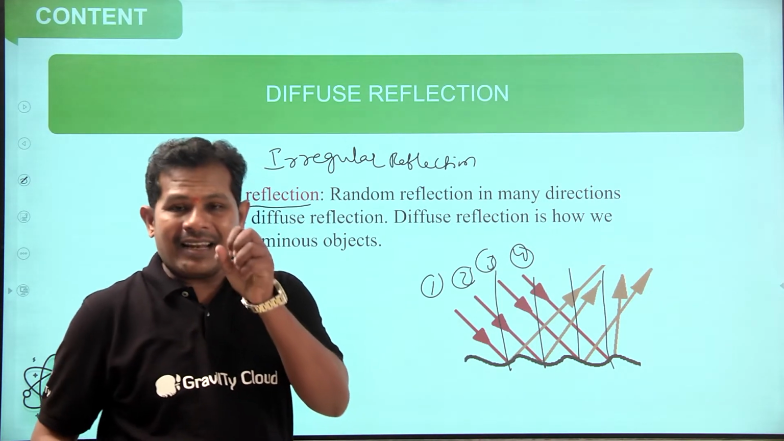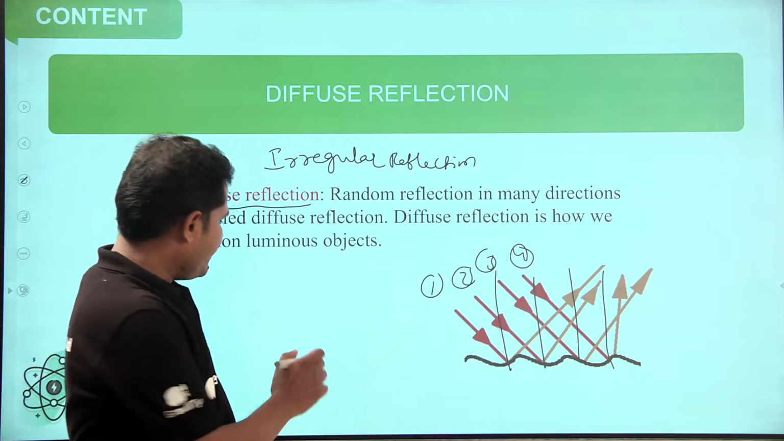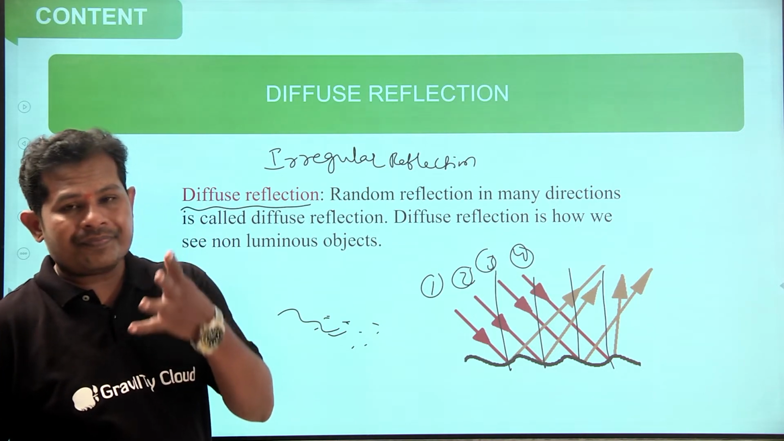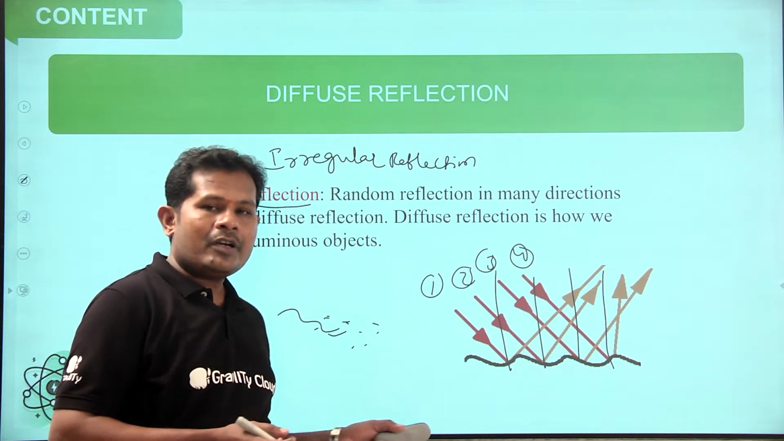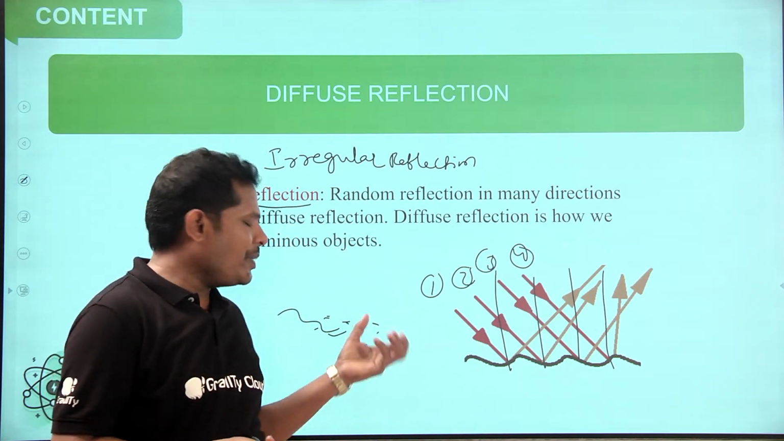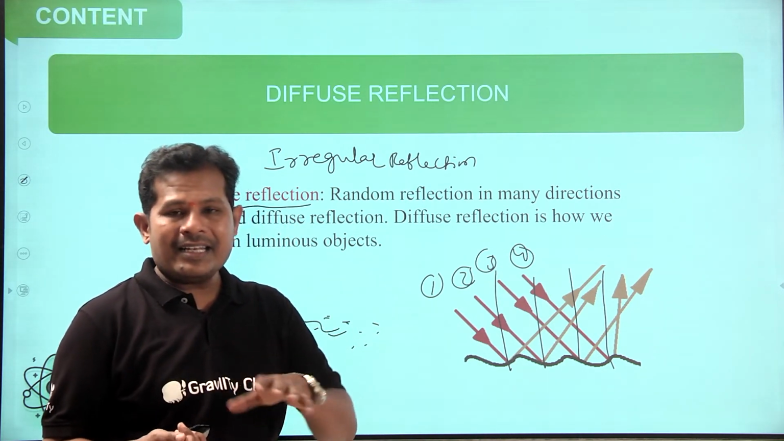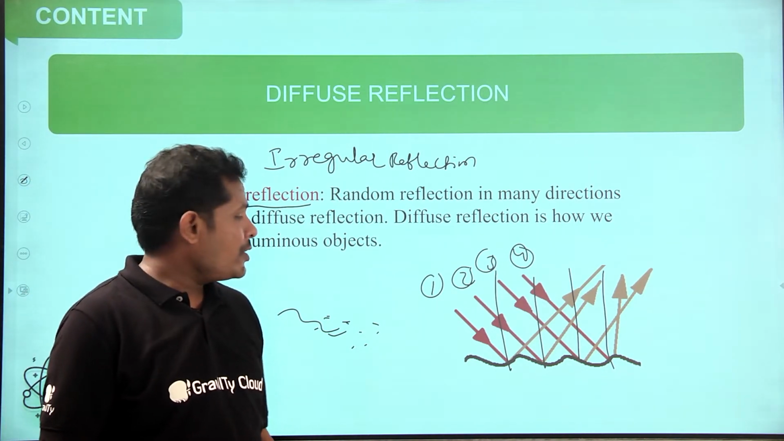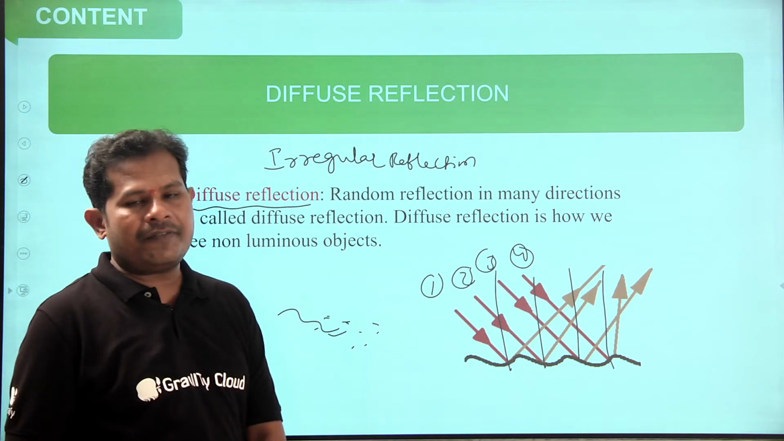Suppose a glass is broken into pieces. How do you observe this? Sparkling, a number of light rays coming from it, not in a particular order, randomly they are coming. So that is the example for diffuse reflection.